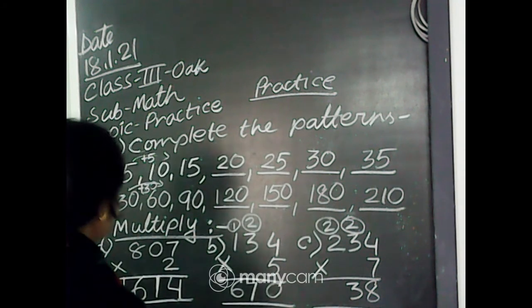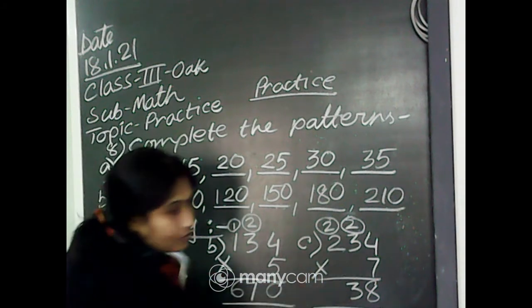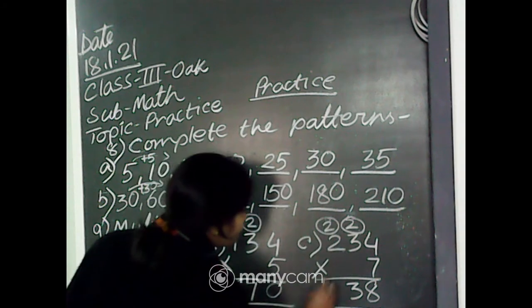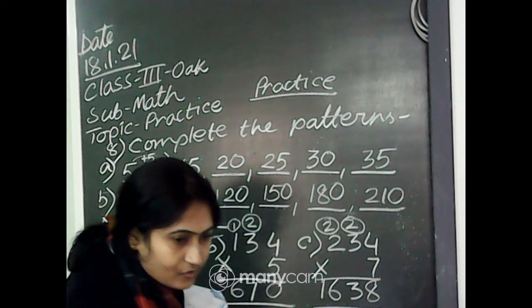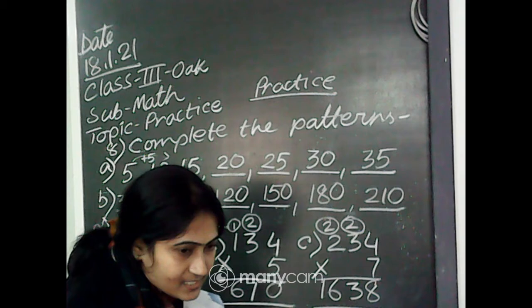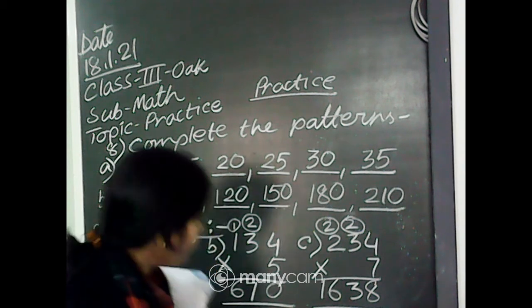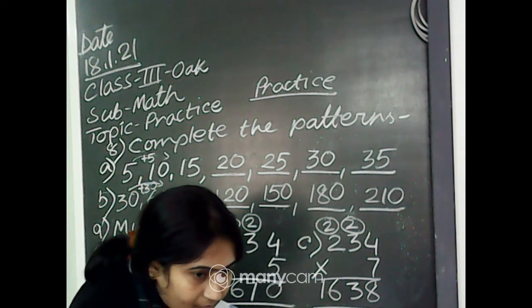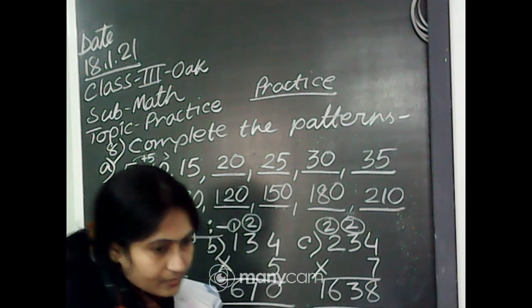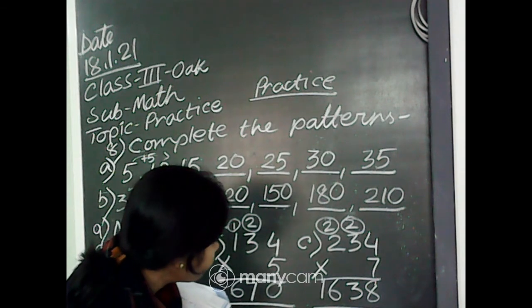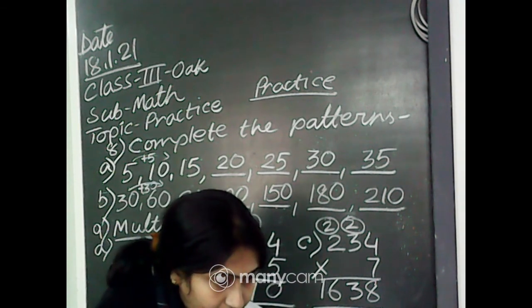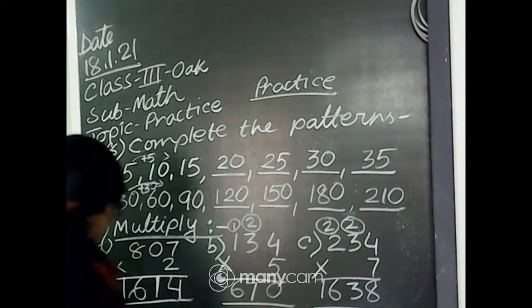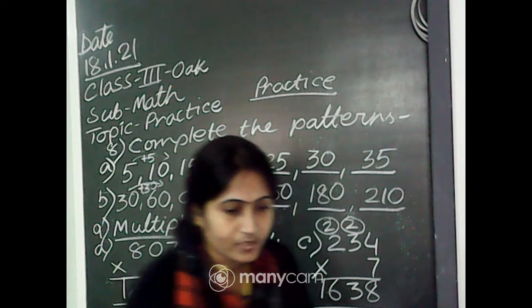Okay, and 7 2s are 14. 14 plus 2, 16. Yes, Daksha, 1638. Yes, Arindam, Divyanka, Diksha. Dhriti, your answer is wrong. Not 1634, beta. 7 4s are 28, so it should be 8.